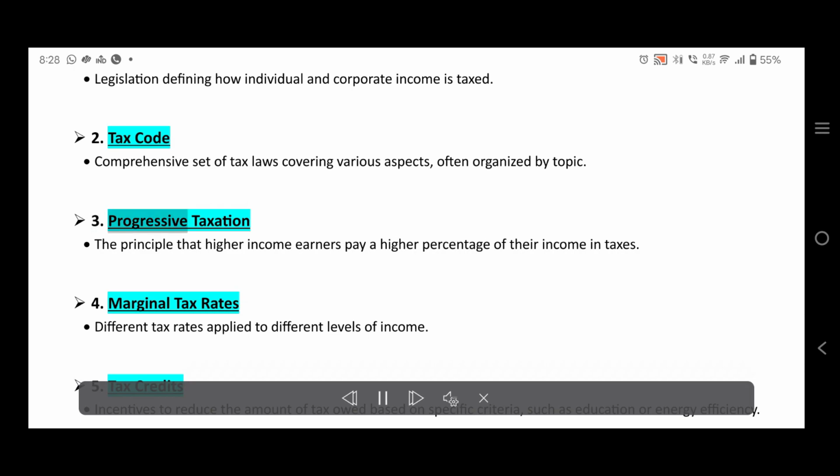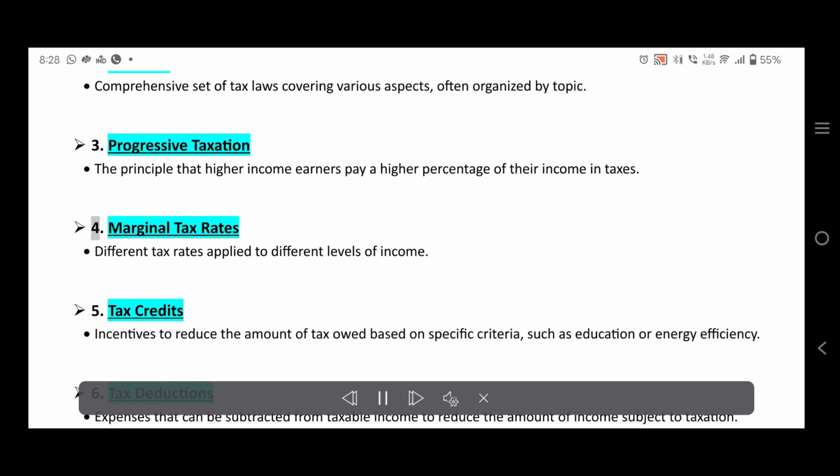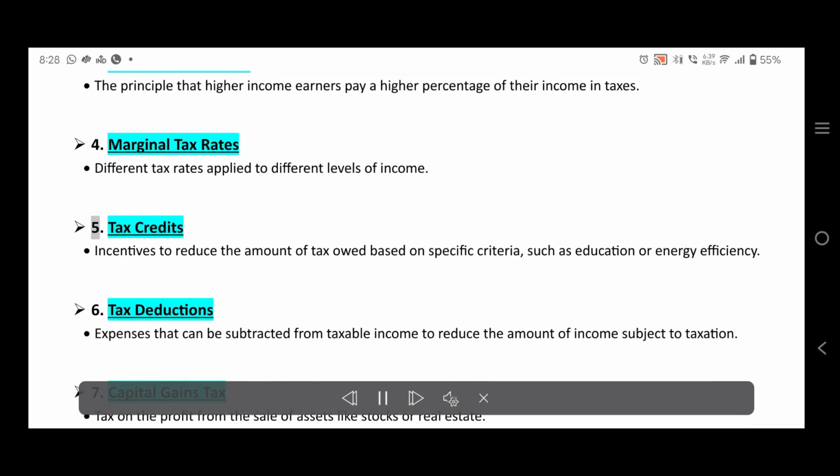3. Progressive taxation. The principle that higher income earners pay a higher percentage of their income in taxes. 4. Marginal tax rates. Different tax rates apply to different levels of income. 5. Tax credits. Incentives to reduce the amount of tax owed based on specific criteria, such as education or energy efficiency.